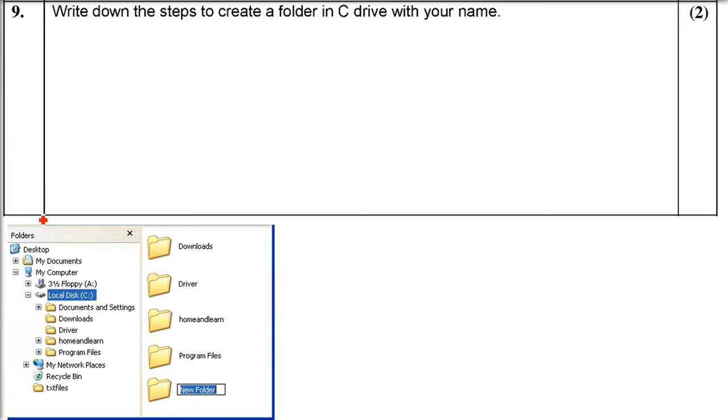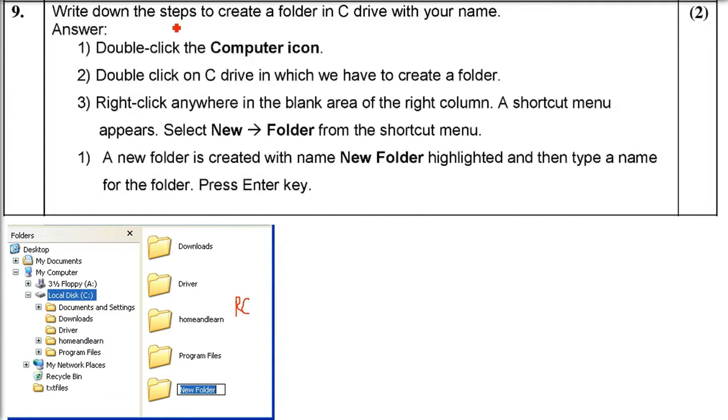If you go to Windows, you will open the Explorer, go to C drive, and then right click. When you right click, there will be a menu, and in that menu you will see create new folder, and this create new folder will create a new folder, naming it New Folder.